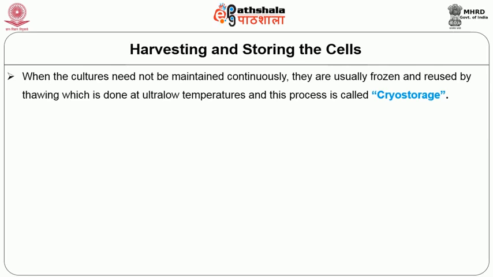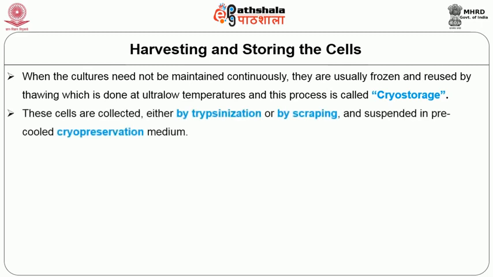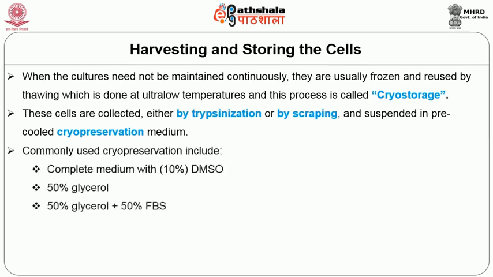As mentioned earlier, this is done at ultra low temperatures and the process is called cryostorage. For this, the cells are collected either by trypsinization or by scraping and suspended in pre-cooled cryopreservation medium. The commonly used cryopreservation media include complete medium containing 10% DMSO or dimethyl sulfoxide, or 50% glycerol, or glycerol mixed to equal volume of fetal bovine serum.